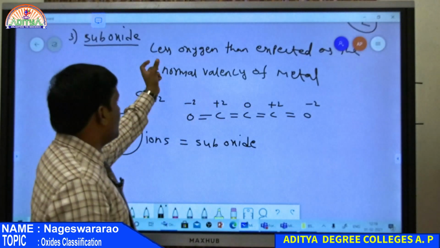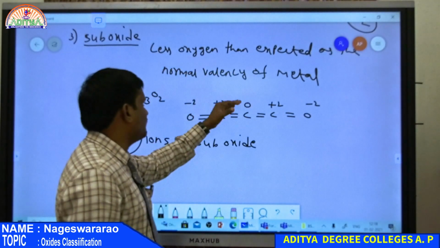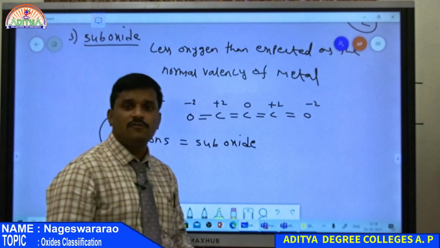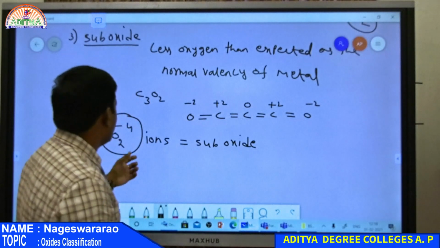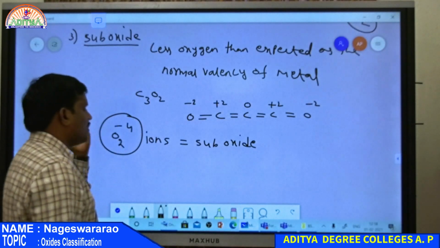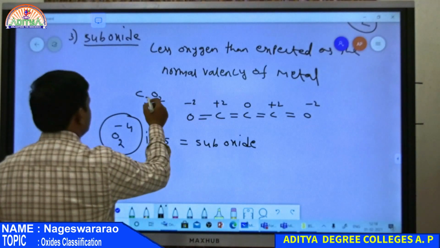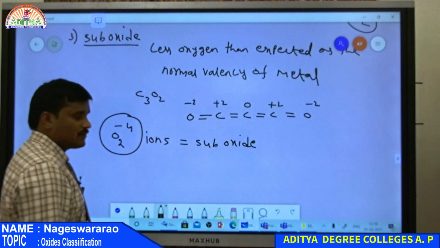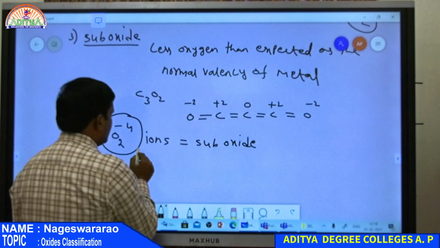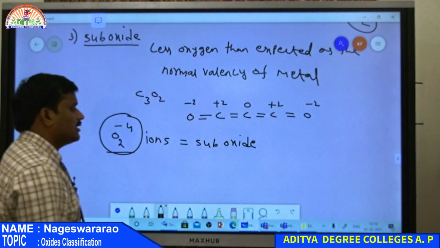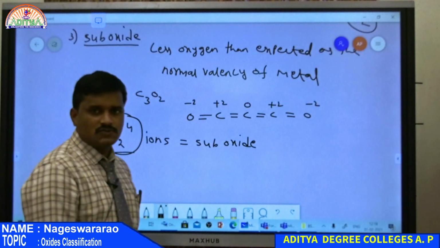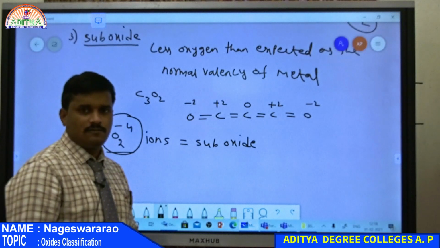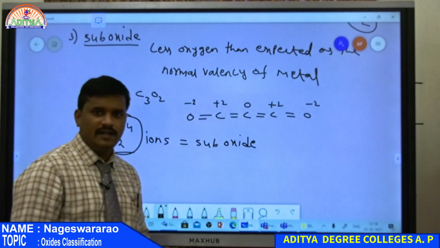Therefore here there is less oxygen than expected by the normal valency of metal. Therefore carbon suboxide is a suboxide. So C3O2 contains O2 power -4 ion. So if any oxide contains O2 power -4, then it is a suboxide. So this is the third classification basing on oxygen content.